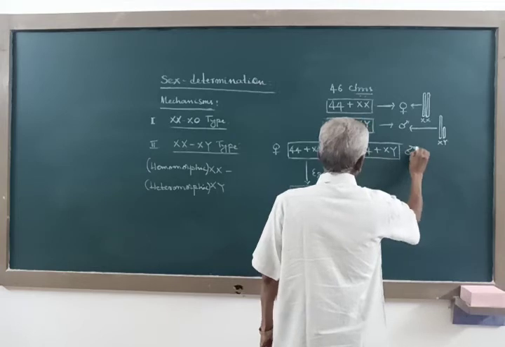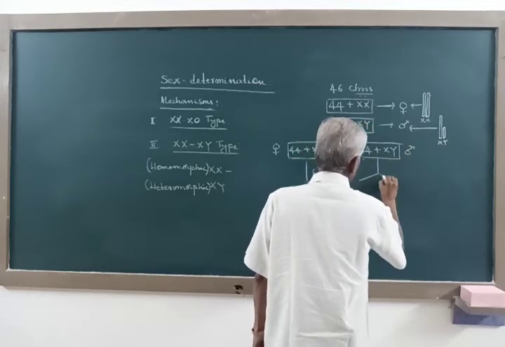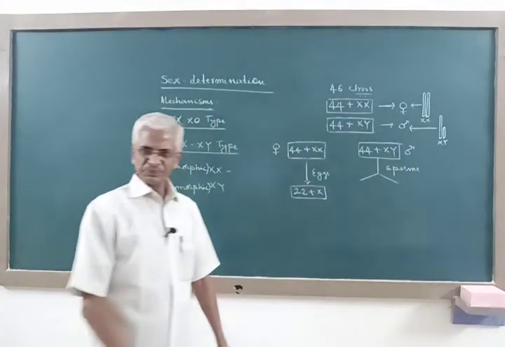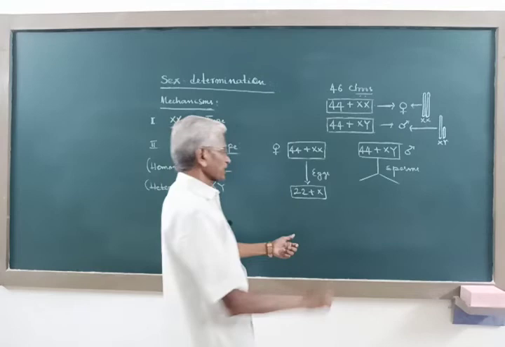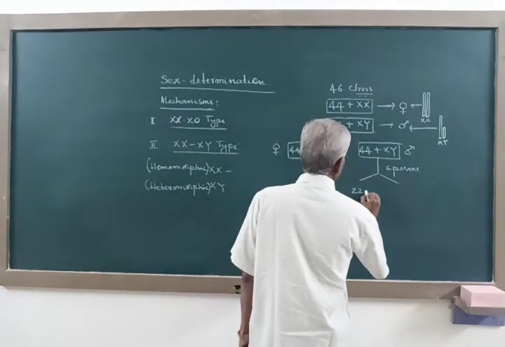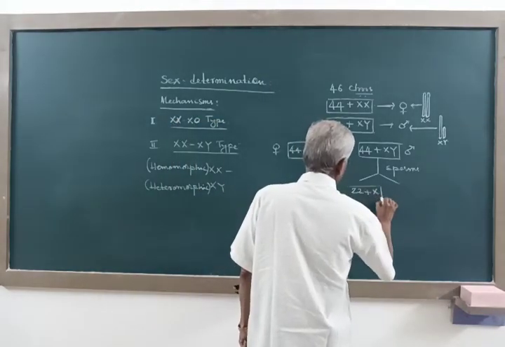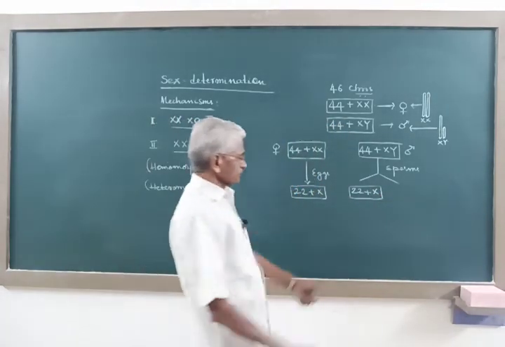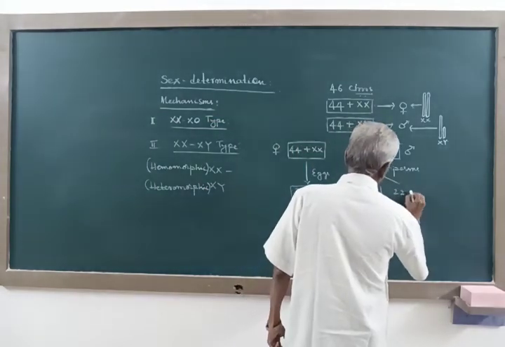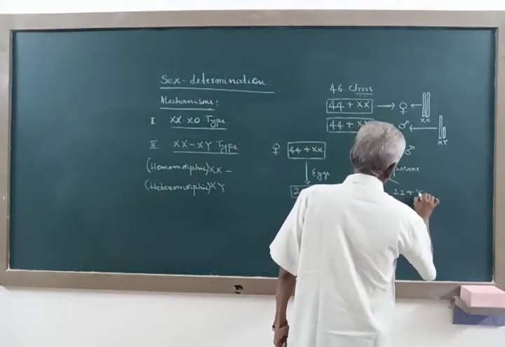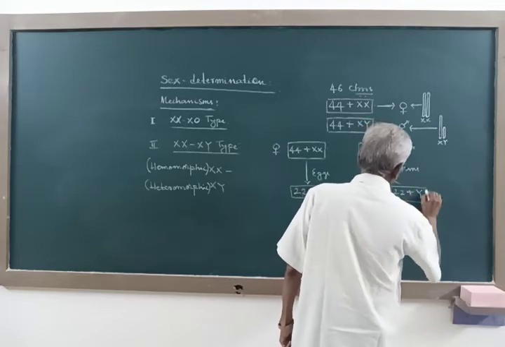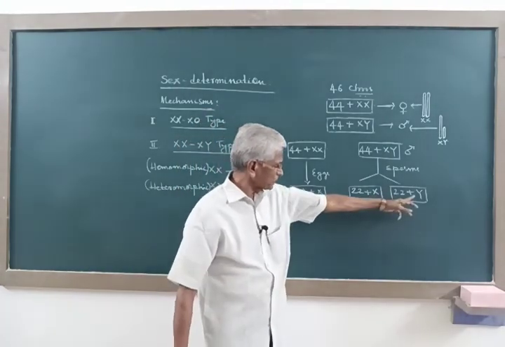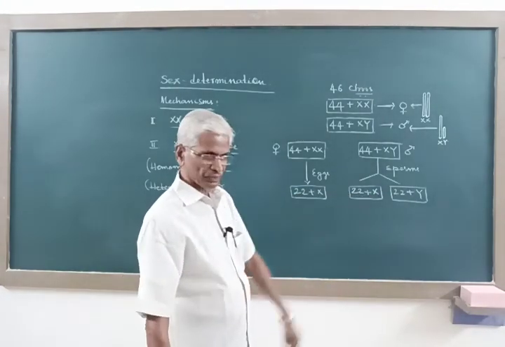So the human male will produce two different types of sperms. One half of the sperms will carry the X chromosome. So this is one half of the sperms produced by the human male, and the other half will carry the Y chromosome. So these are the sperms. Half of the sperms will carry the X chromosome and half will carry the Y chromosome.